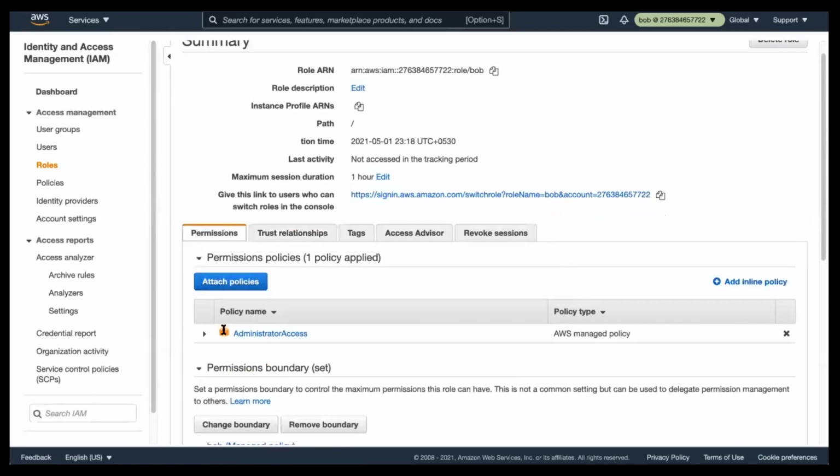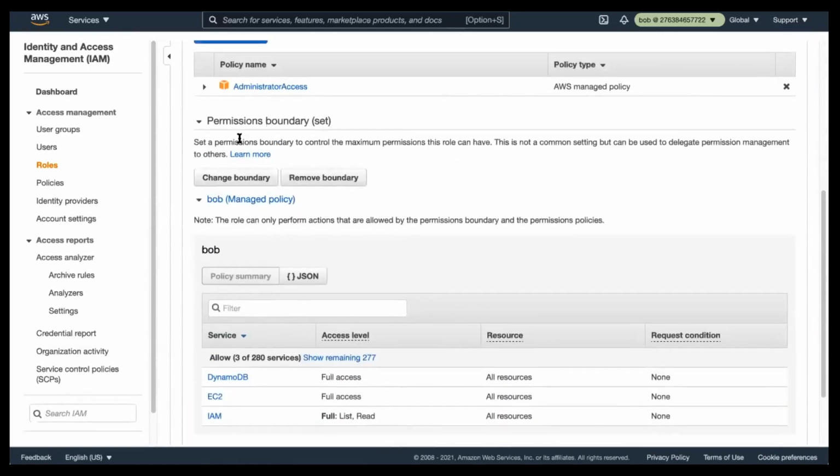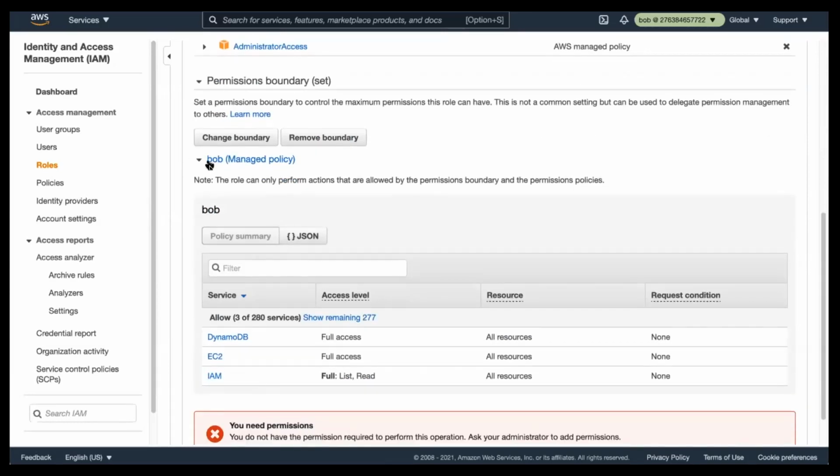Next, we attached an IAM policy by the name of Bob. Bob allowed access to DynamoDB, EC2, and IAM service. IAM service only allowed list and read operation. It did not allow any sort of write operation, but DynamoDB and EC2 service have full access.